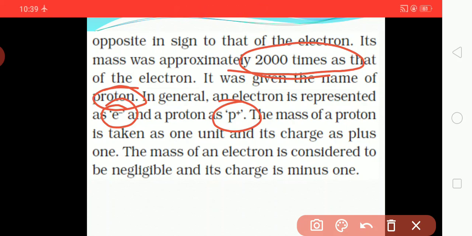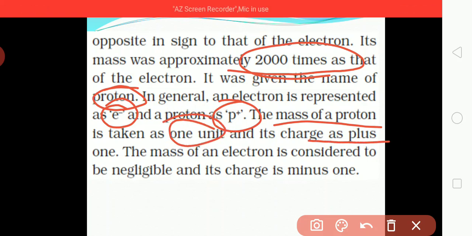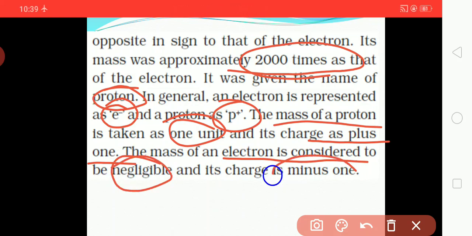The mass of a proton is taken as 1 unit and its charge as plus 1. The mass of an electron is considered to be negligible and its charge is minus 1. So the mass of a proton is taken as 1 unit and its charge is plus 1, whereas the electron's mass is considered negligible and its charge is minus 1. We know that an electron is always minus and a proton is always plus.